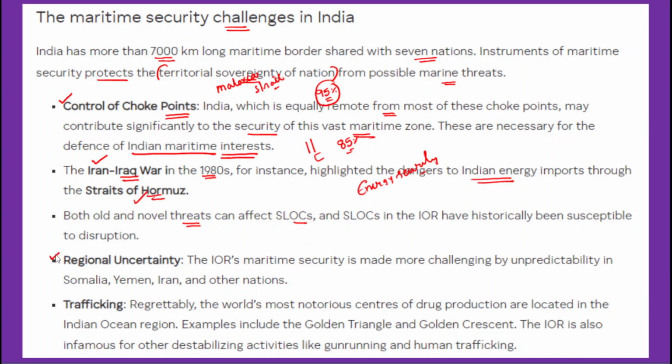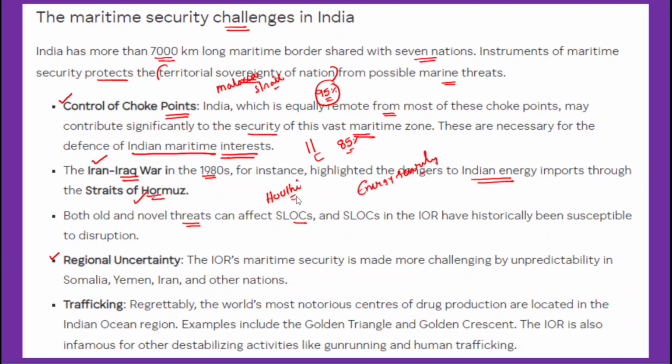Now, after that, we need to talk about regional uncertainty, whether it is Sri Lanka, Pakistan, or even the recent conflict between Israel and Gaza. There was also news that an Indian-based vessel was captured by fighters in Yemen. Houthi fighters captured an Indian-based vessel in the Arabian Sea.